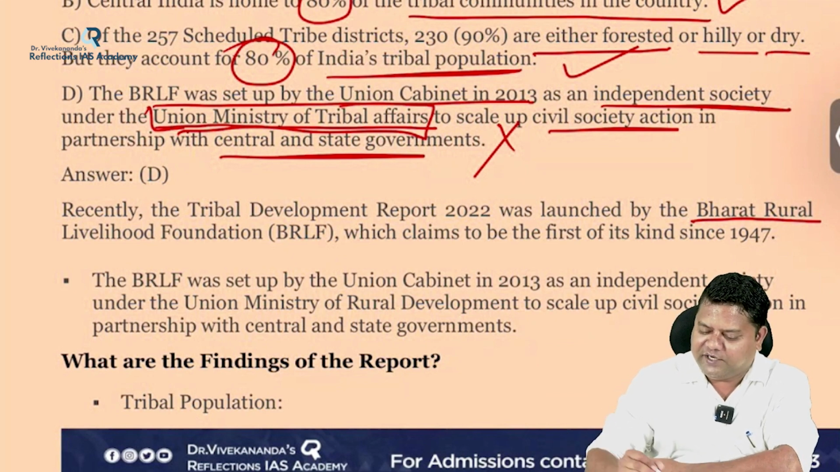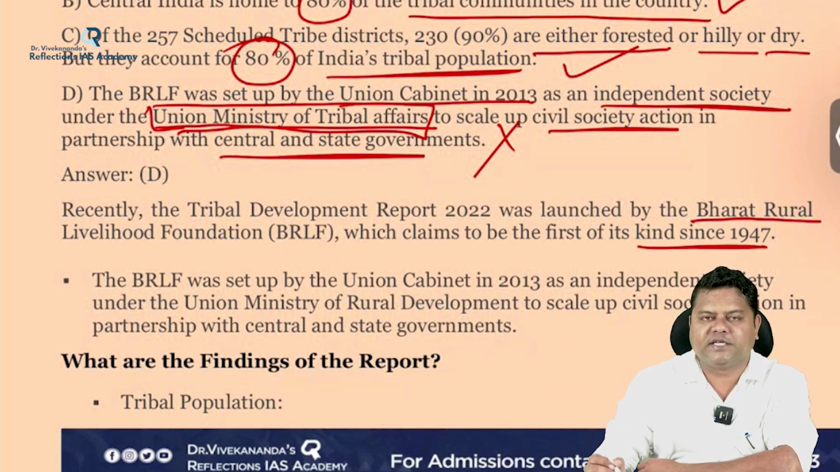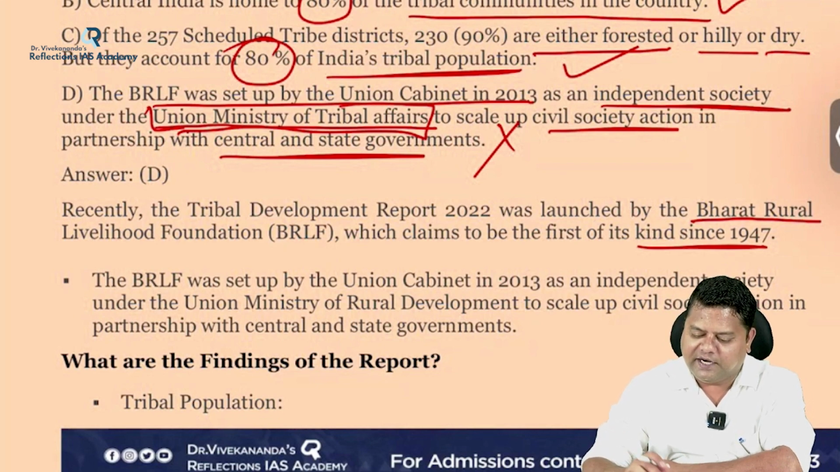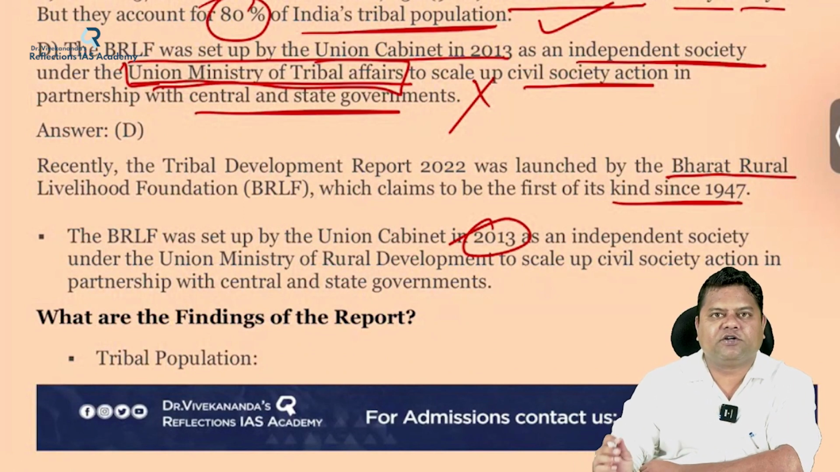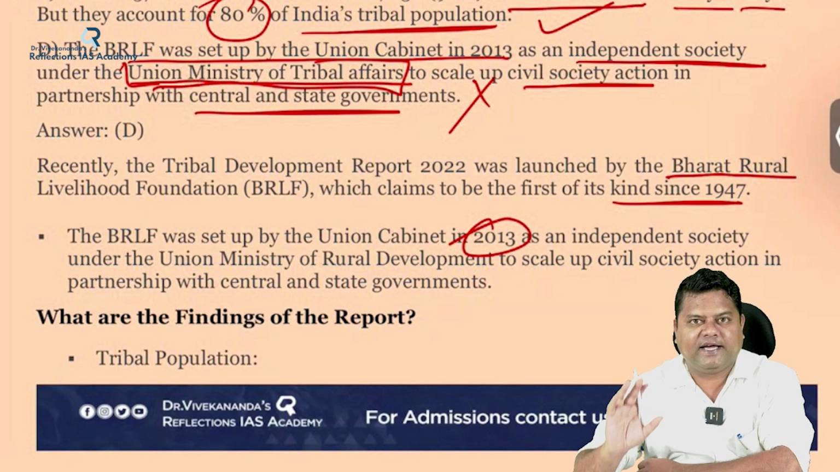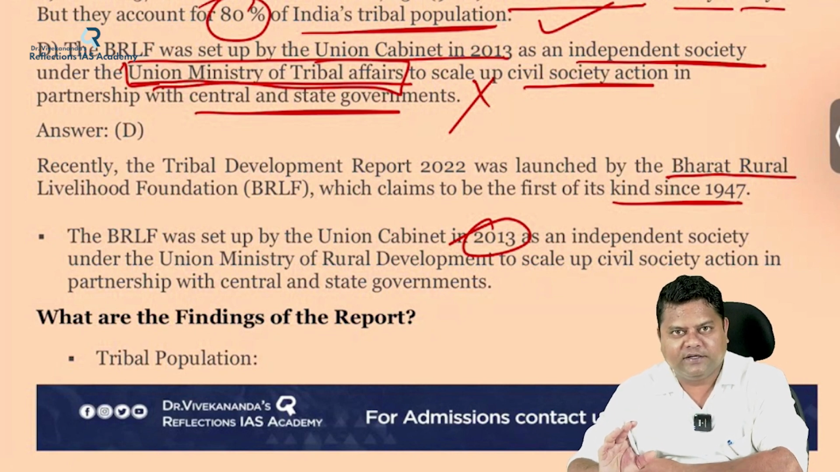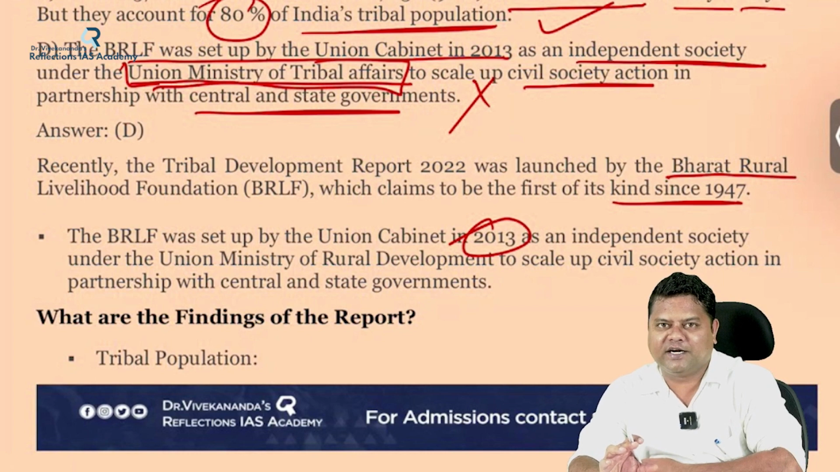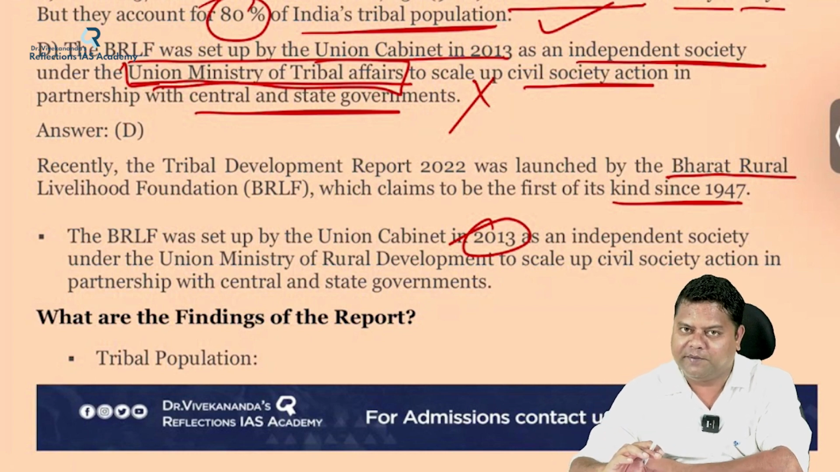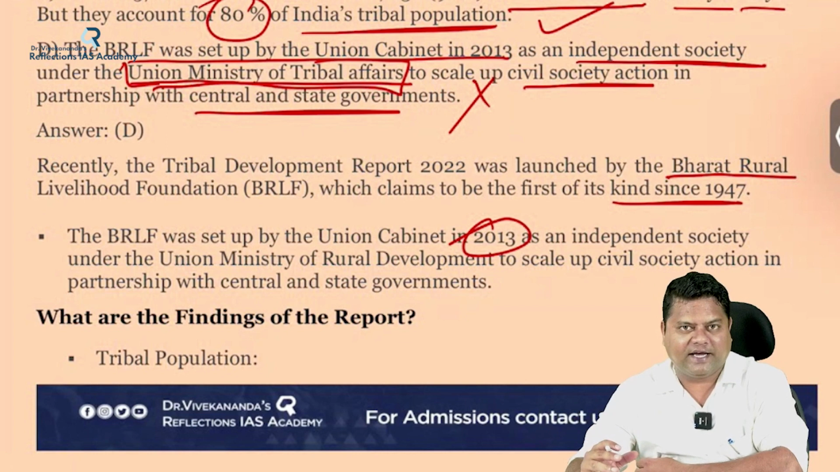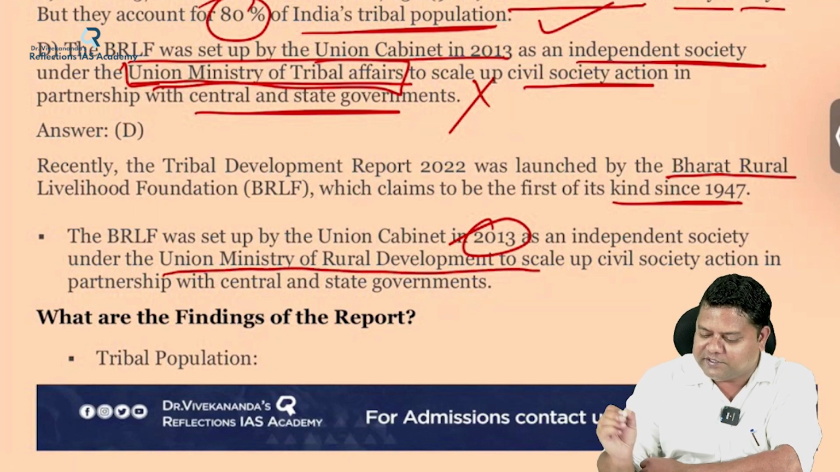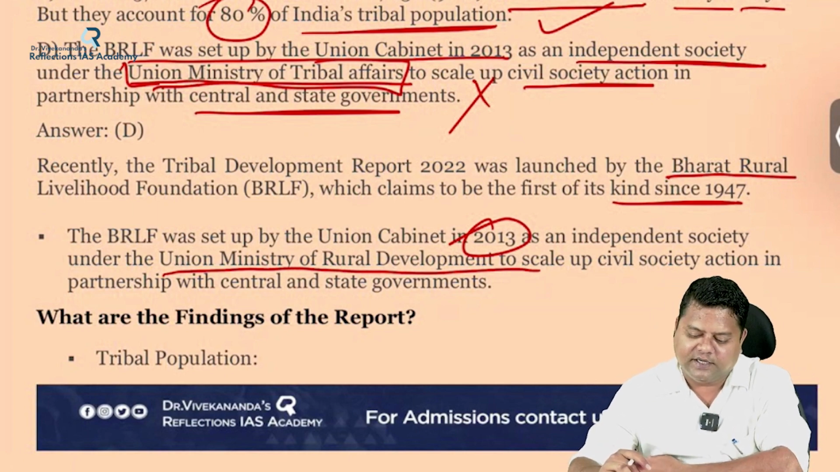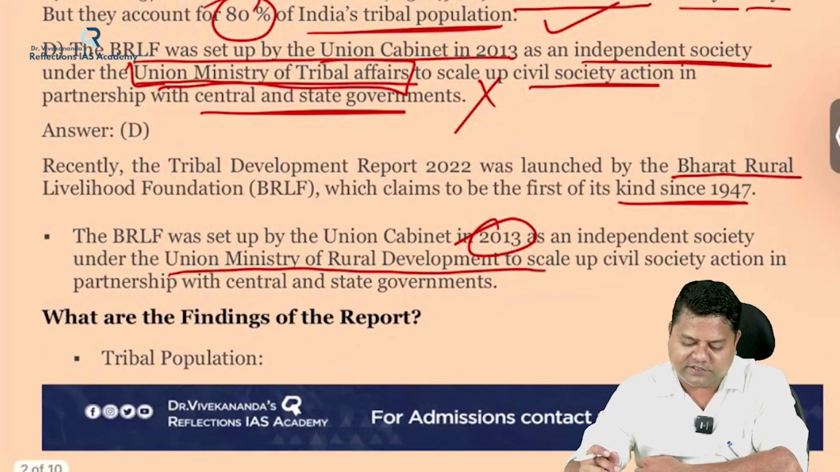BRLF claims that this is the first of its kind report since independence of India, and BRLF was set up by the Union Cabinet in 2013. This is correct, but the ministry is not the Ministry of Tribal Affairs. The examiner wants to confuse you, tricking you that since this report is related to tribals, this ministry will also be related to tribals. You might think like this, but this is not Tribal Affairs. This is the Union Ministry of Rural Development, to scale up civil society action in partnership with the central and state governments. And what are the findings of this report?